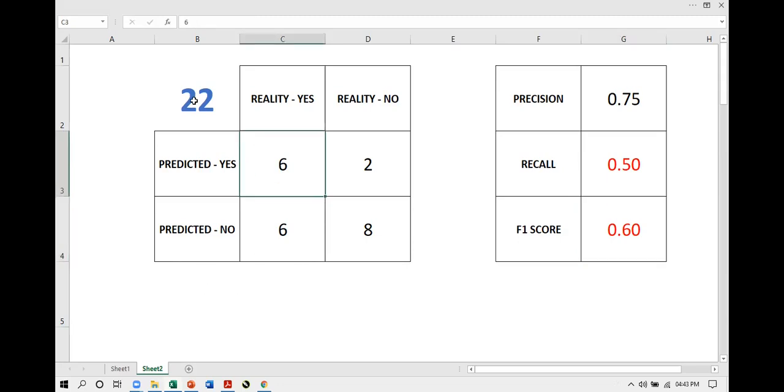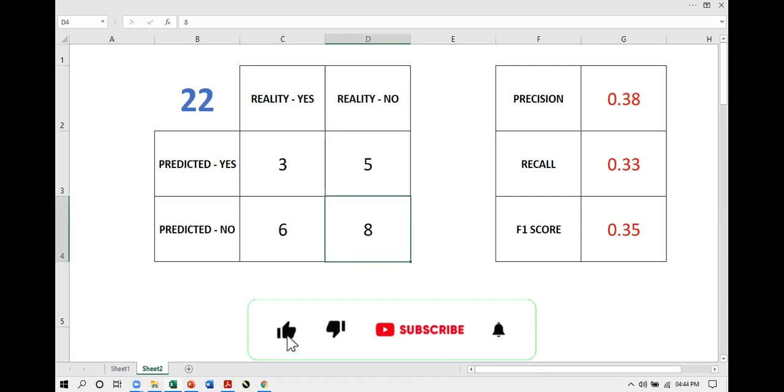So this way they will understand the concept. Now here, if I say 22 cases, this 22 cases should not change. There are 22 cases. Suppose I say it's a very low true positive. So this is 2. I have to keep the total 22. If this is 2, it was 6, then I make, if this is 3, I make it 5. So 22. So 3 predictions were correct. That means 5 predictions were not correct. So this way, they can make changes.